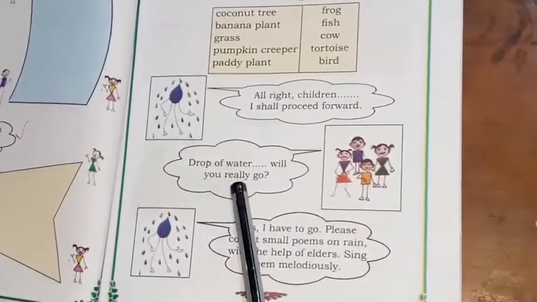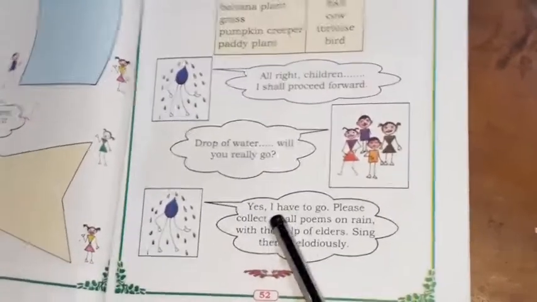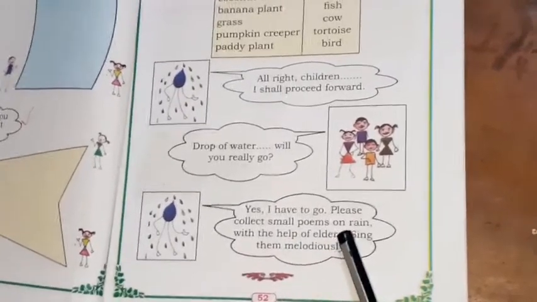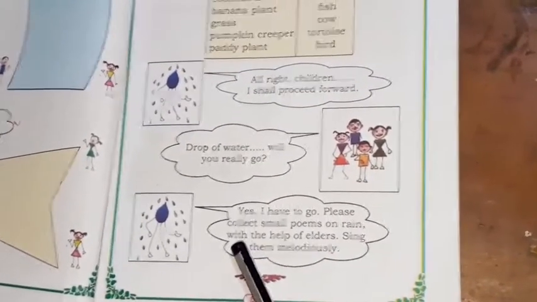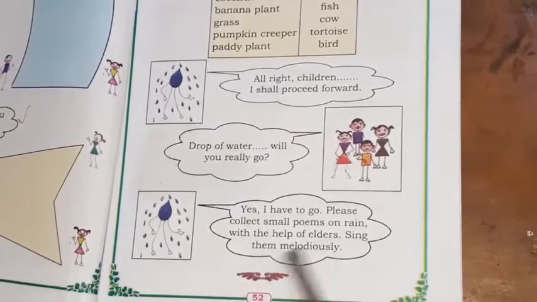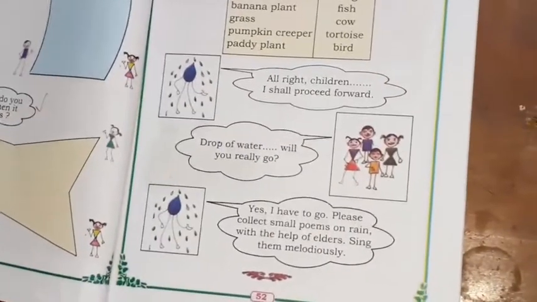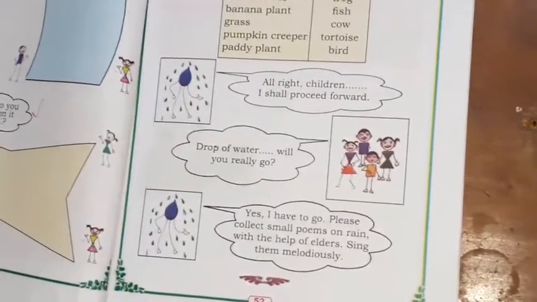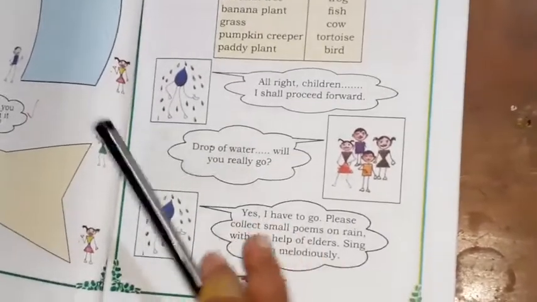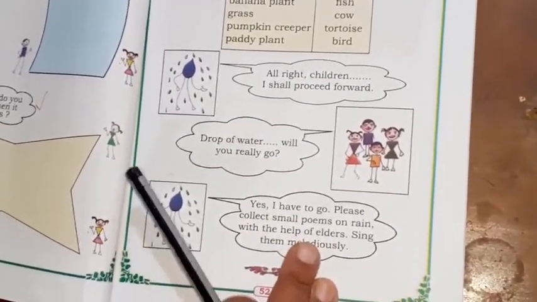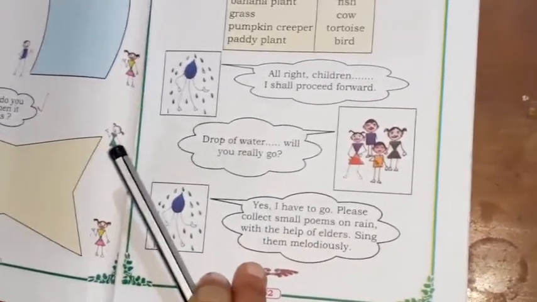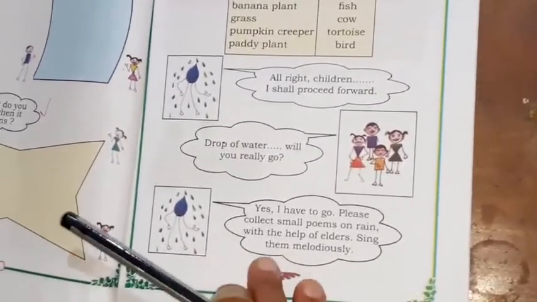Drop of water: Will you really go? Yes, I have to go. Please collect small poems on rain. With the help of elders, sing them melodiously. Yes, children, if you all have a poem of rain, you all can write it. Okay, children, now water is important for each and every living being. Isn't it, children? Living beings which live on earth.